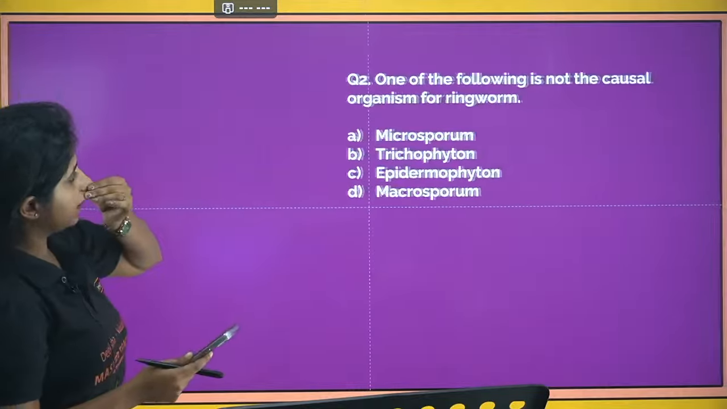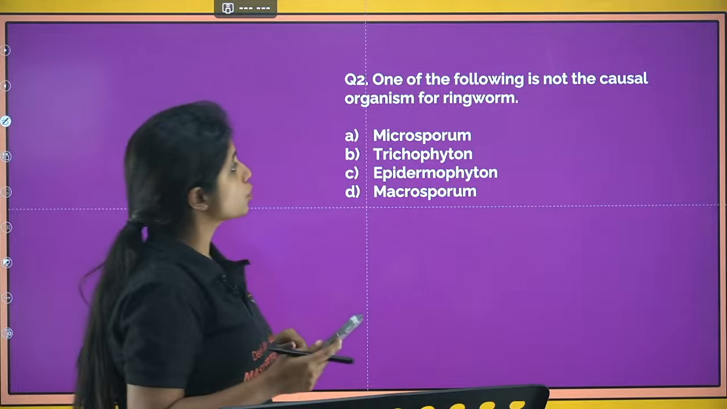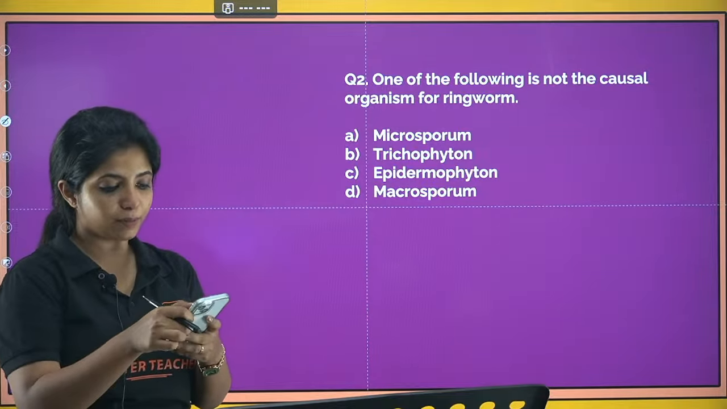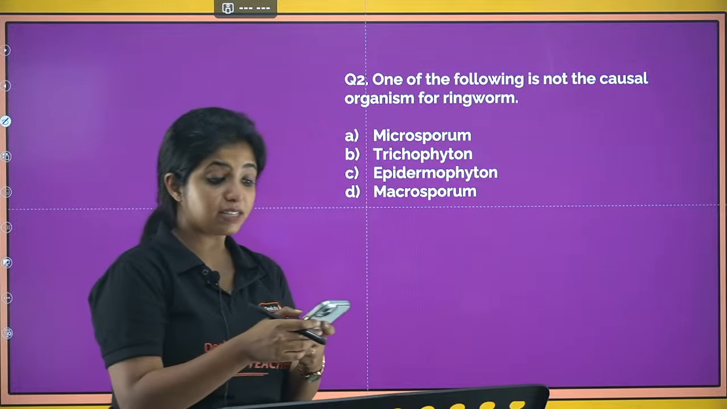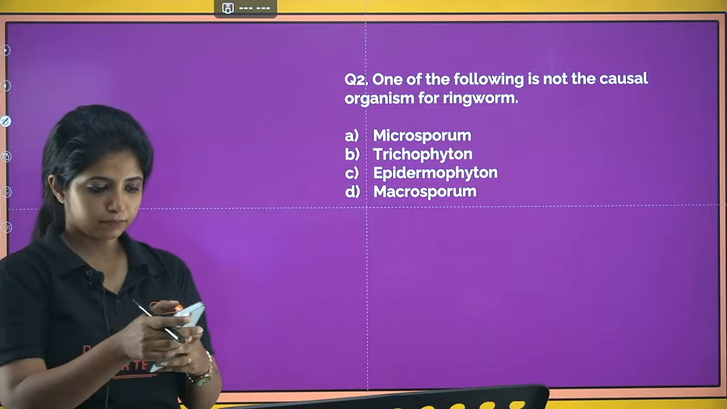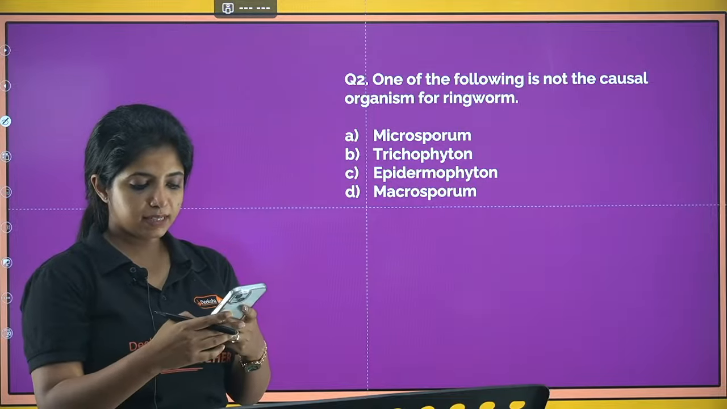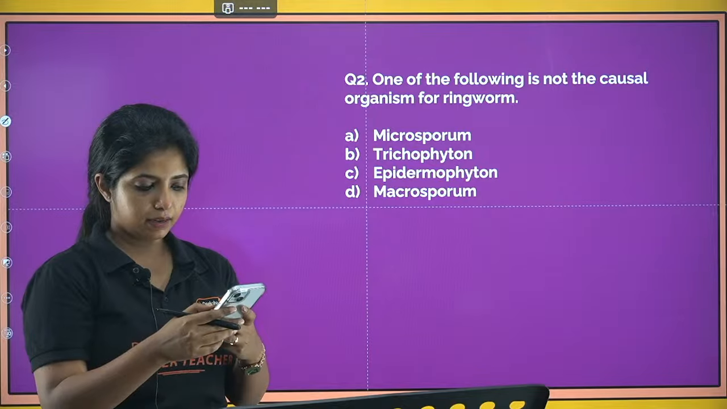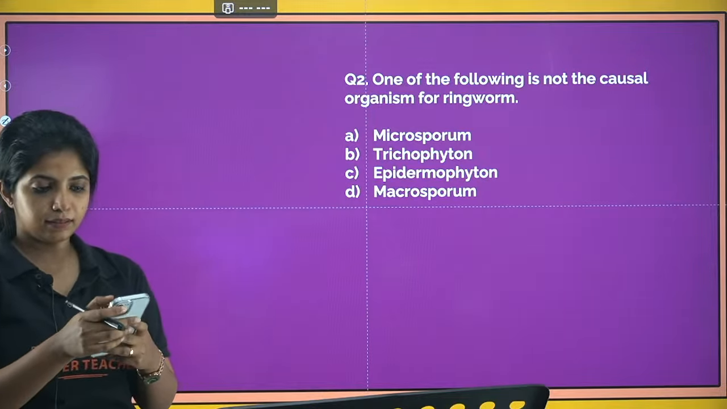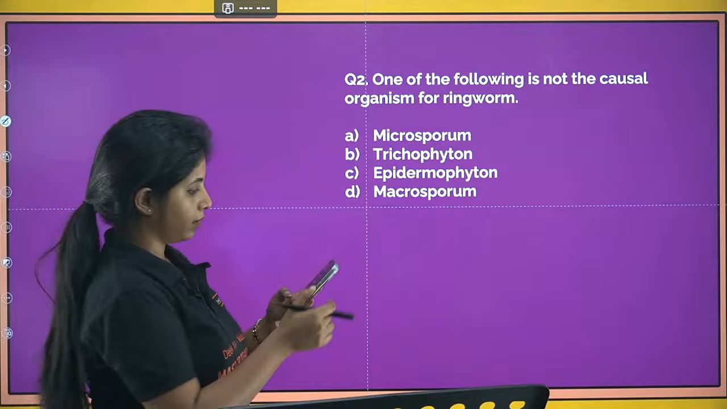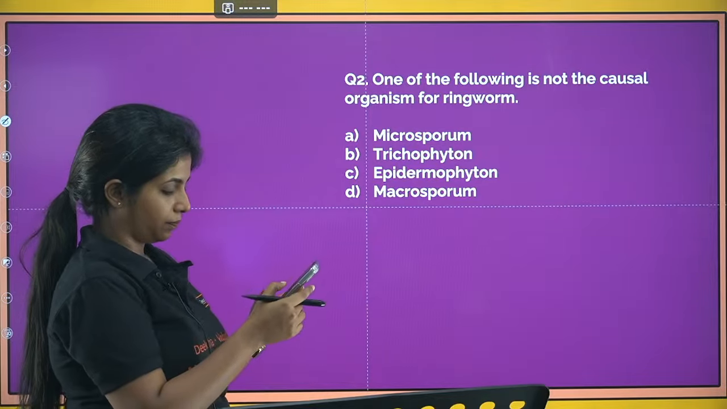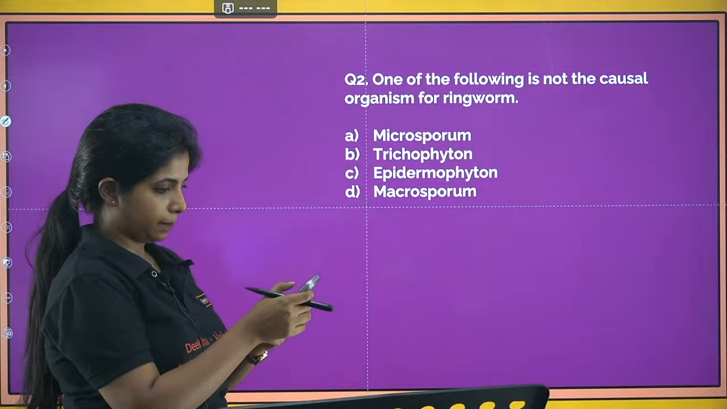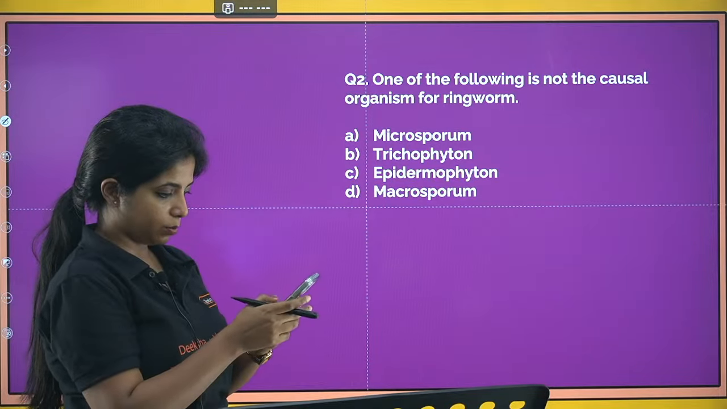Next, which one of the following is not the causal organism for ringworm? Which is the one that does not cause ringworm disease? Any guesses out there? We discussed this yesterday. Do you have any guesses? Just give me a second, okay? Children, just give me a second, a quick second.